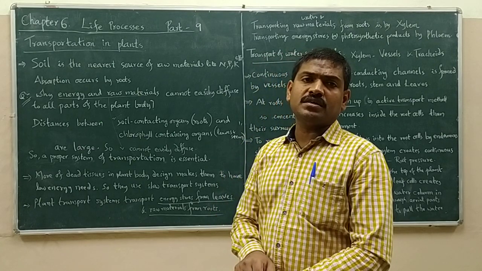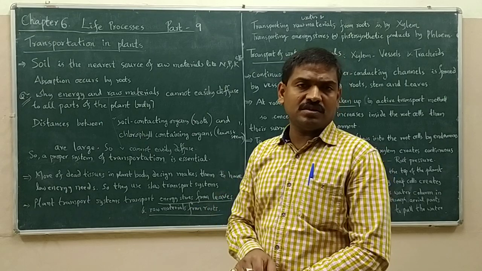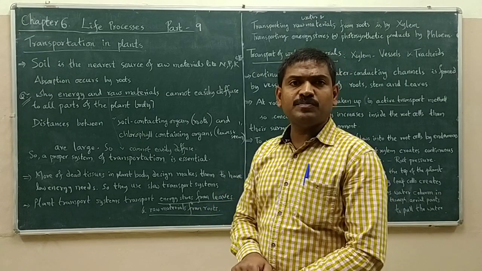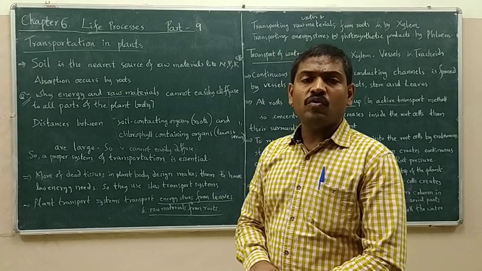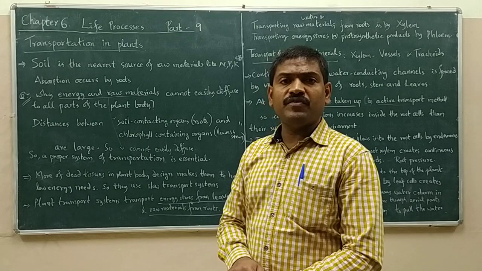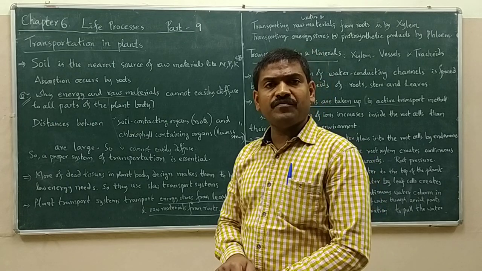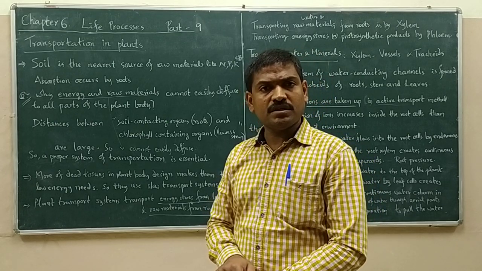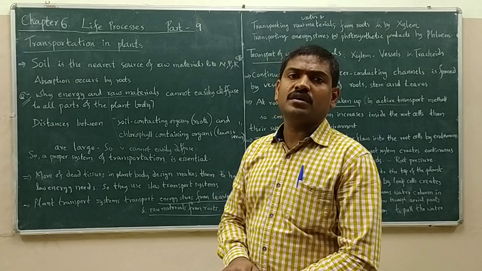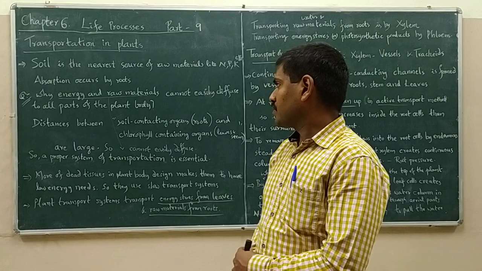Diffusion basically occurs over short distances. By means of diffusion, the transportation of various substances occurs only over short distances, but not longer distances.